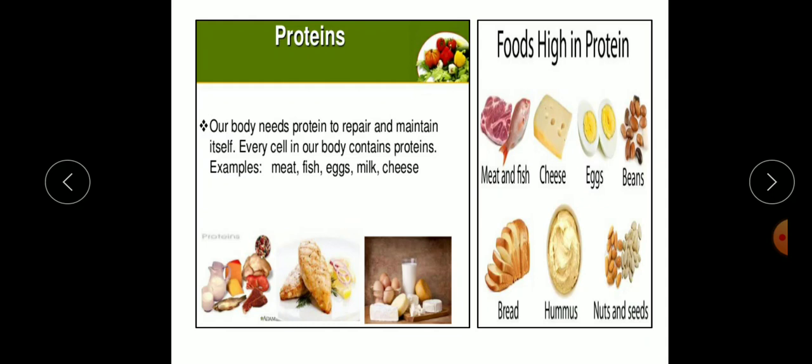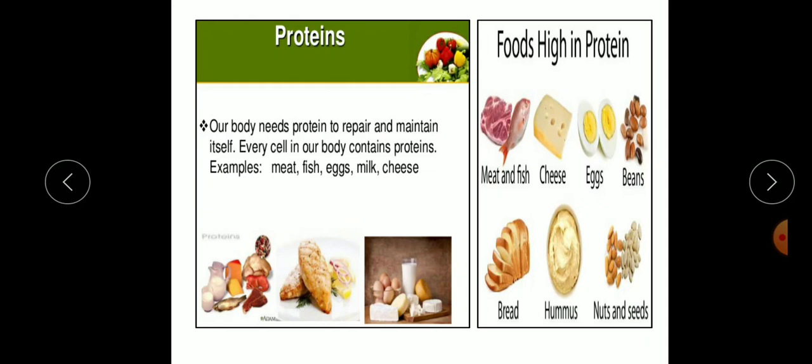Proteins are the body building food. They help us to grow and repair our body. Proteins are responsible for the formation and development of tissues like skin, blood, muscles, and bones. They are also called body builders.